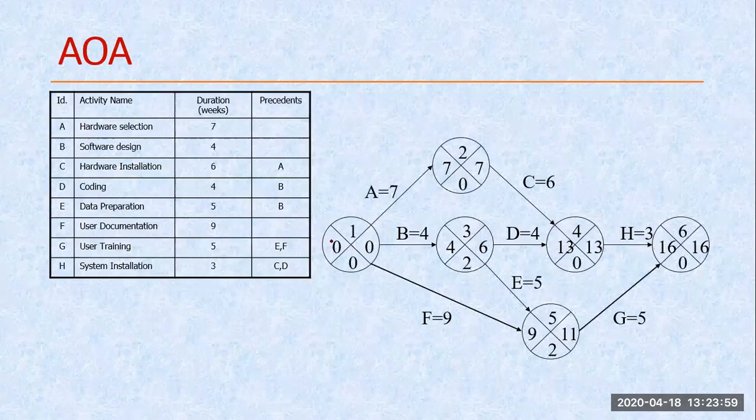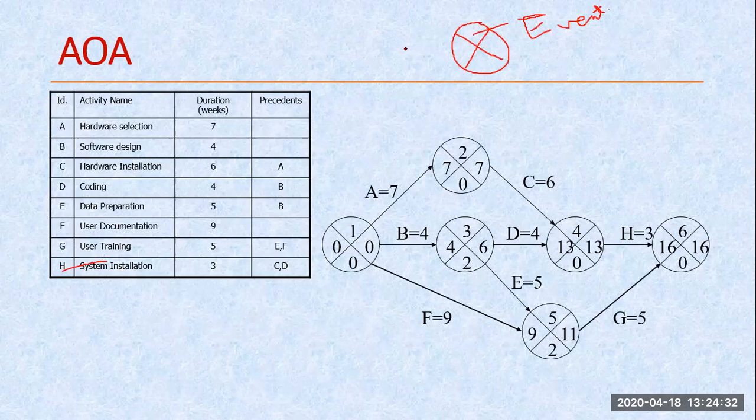Now this is another one, we are using the same example, and here we are taking AOA. Here my node is represented this way. A node has 4 different parts. In this first part, we are representing the event number.